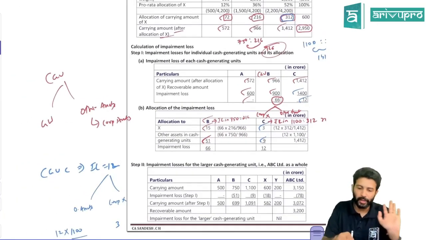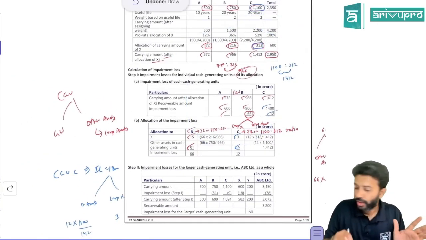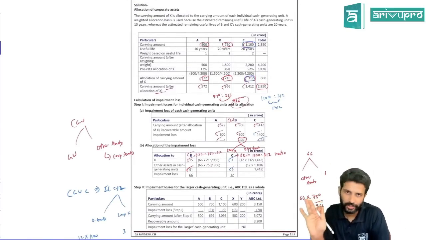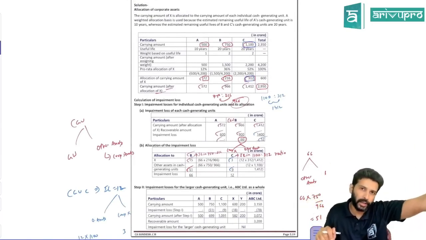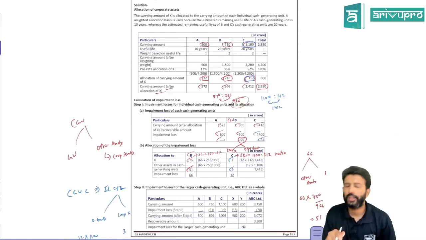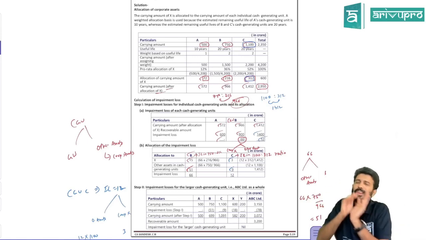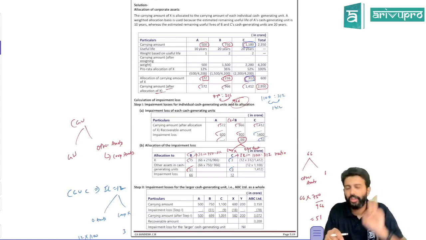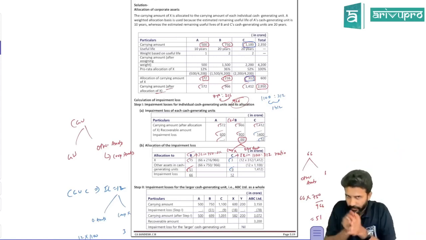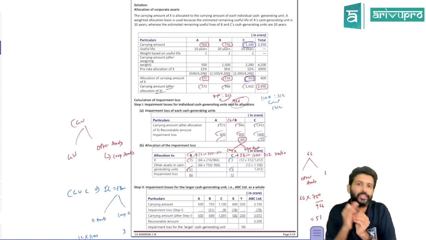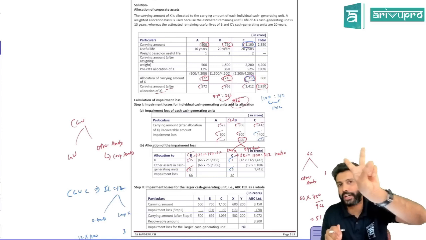There's one more step, but first I'll quickly summarize this. In this problem, there were 3 CGUs and 2 corporate assets. One corporate asset you could allocate, another you could not allocate. Whatever corporate asset you could allocate, first allocate it. If any corporate asset is not allocable, you'll have to do the impairment check at 2 levels. The same principle holds good for goodwill also. If goodwill or a corporate asset is not allocated to a CGU, you'll have to do the impairment check at 2 levels.